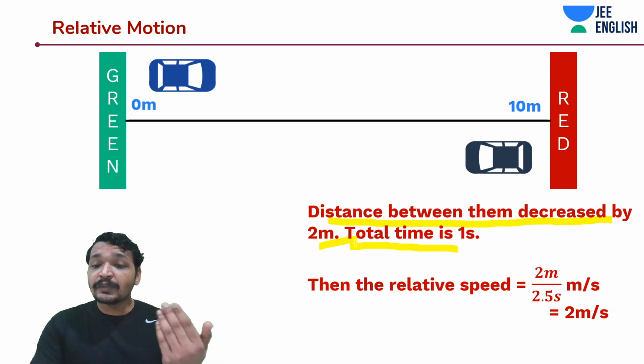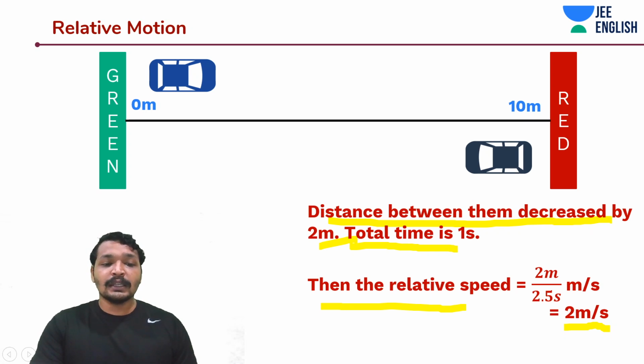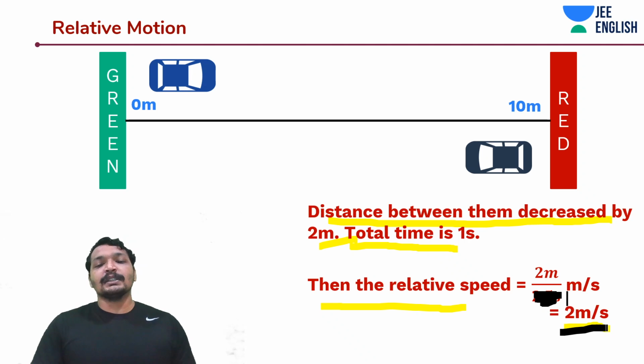Then the relative speed is 2 meters per second. Okay, the relative speed between those two is 2 meters per second. Sorry, this should be 1 second. So that would be 2 meters per second.